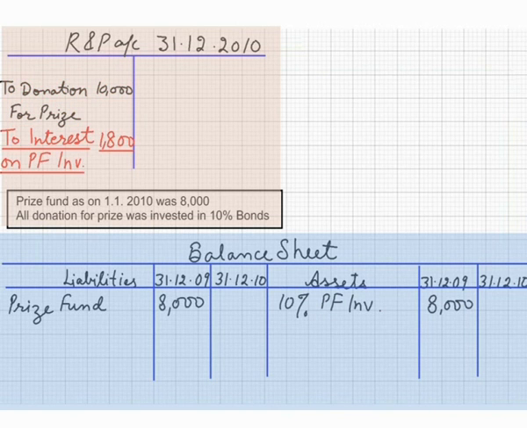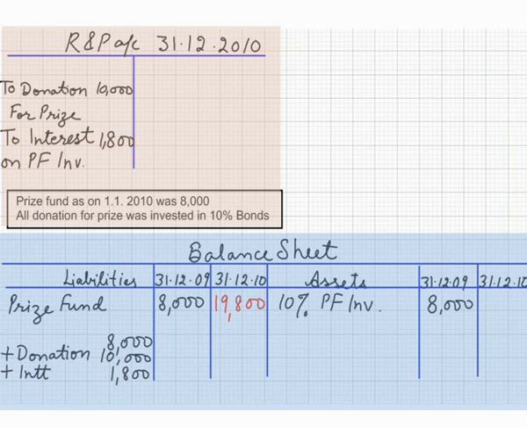Moreover, we have got 1,800 interest on investment. Any income related to these funds will be capitalized. It means it will be added to the prize fund. That is 1,800. So naturally, the prize fund at the end will be 8,000 plus 10,000 plus 1,800.